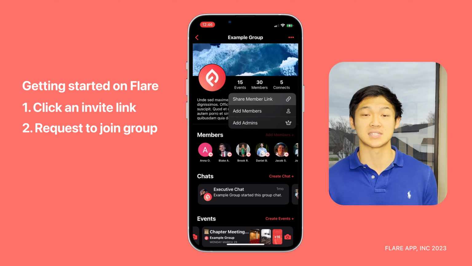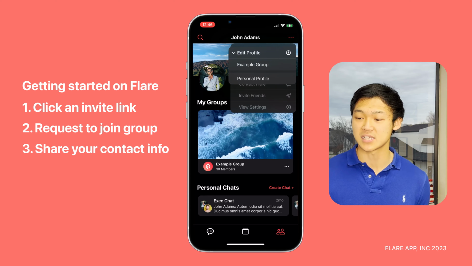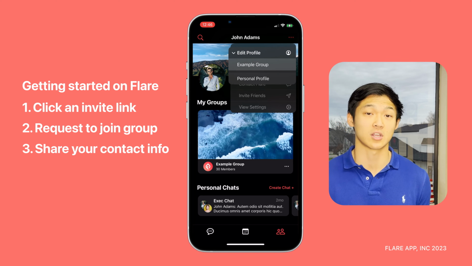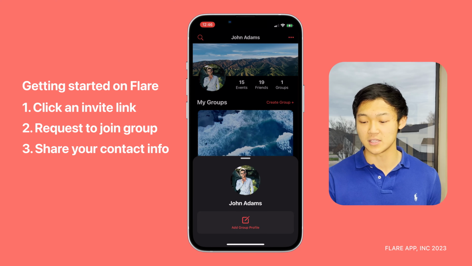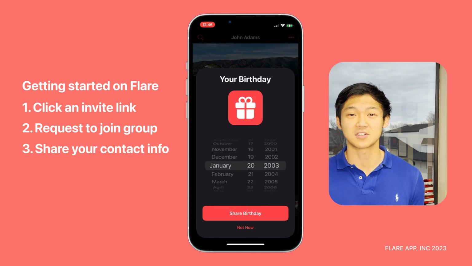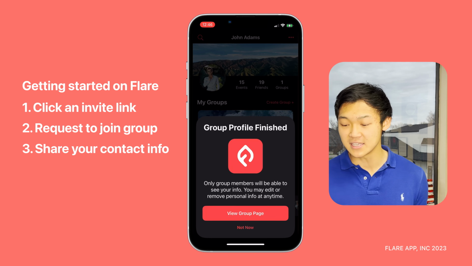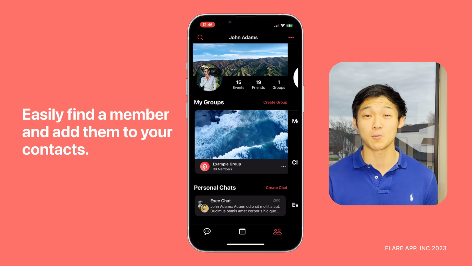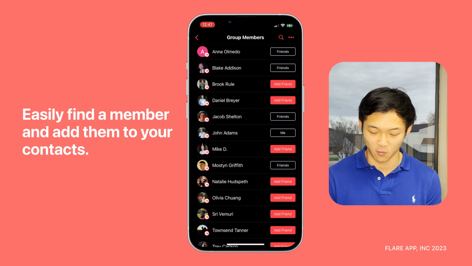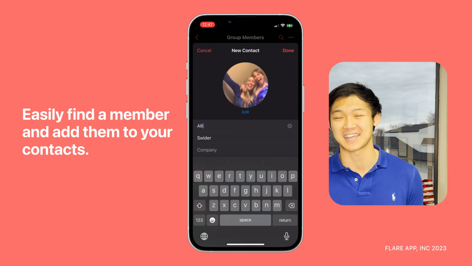One of the really neat features within Flare is the ability to share your contact information with other people in the chapter. So the way you do that is you would press on the three dots, press edit group, and you would select your fraternity or sorority group. And that way you could share not only your phone number, but your email, your birthday, and other details about yourselves with other people within the chapter. And this just makes it super easy to find anyone else's information just by searching for their name.